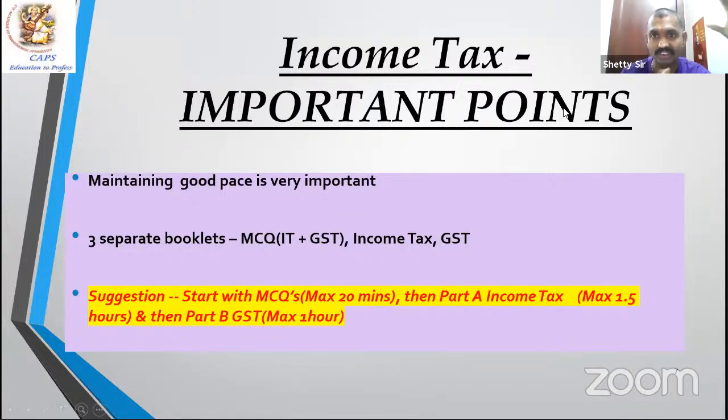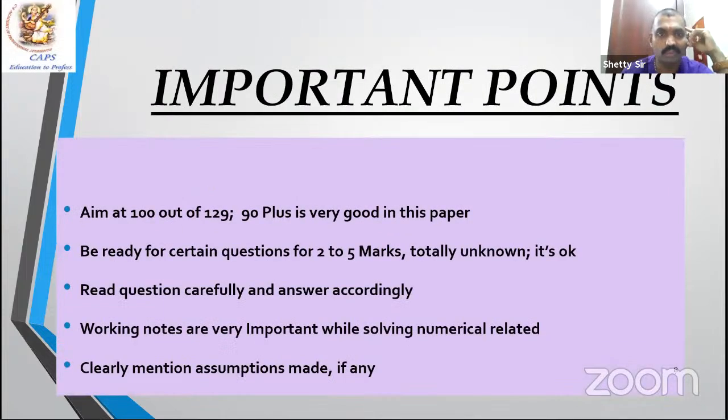So this is based on that 60-40 ratio which I'm analyzing. Income tax syllabus is more, 60 marks as you're aware. So that's why you need to spend a little more time on income tax. Aim at 100 out of 120. 90 plus is also good in this paper. Accounts I want 100, costing I want 100. Income tax, GST, be ready.